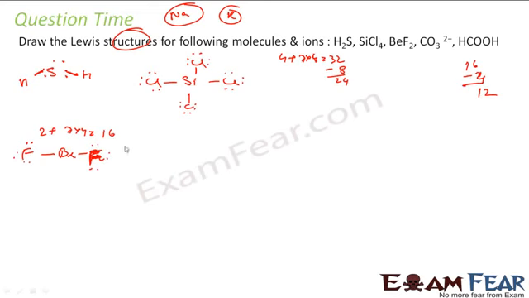Correct? Let's take CO3 minus 2. So we have carbon, we have oxygen, oxygen and oxygen. Carbon has 4. Oxygen has 6 into 3, 18, plus the minus 2 charge, we have 2, so we have 24. We know the structure of this, we have done this in a few of the videos before, so I will not spend time on this. The structure of CO3 minus 2 is something like this. If you have issues, you can watch my previous videos where we explained the structure of CO3 minus 2. It's a resonance structure actually.